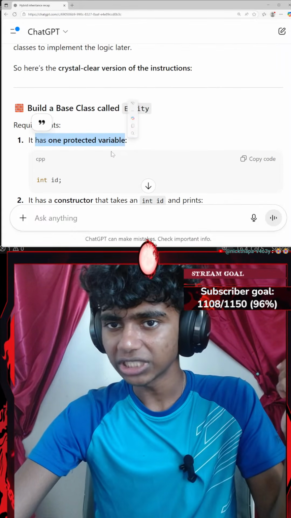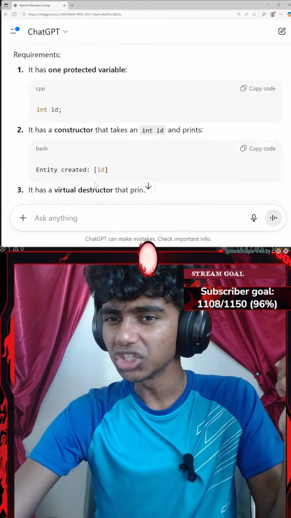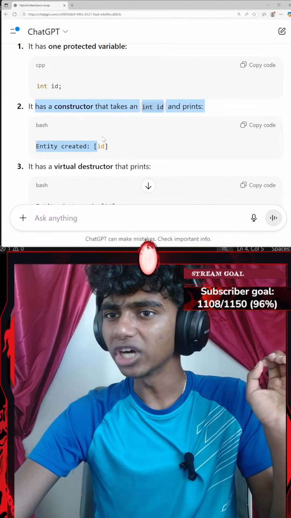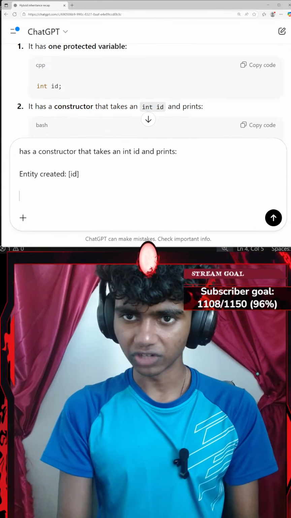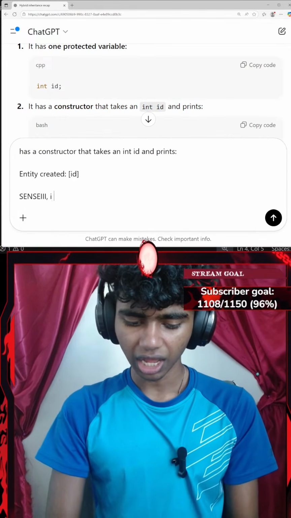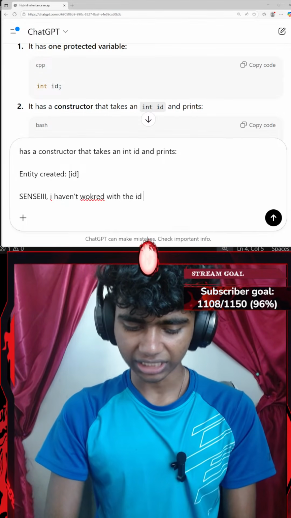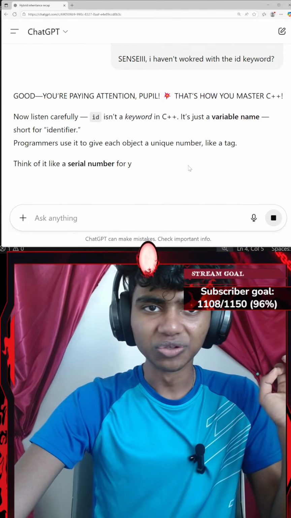Okay, so it has one protected variable, has a constructor of entity created. Entity created ID. Honestly, I haven't worked with stuff like this. Okay, let's copy that. Let's paste it. Go with Shift Enter and say something like, let's say, I haven't worked with the ID keyword? Okay, cool, but it's too hard.